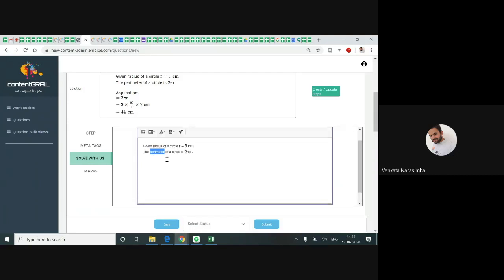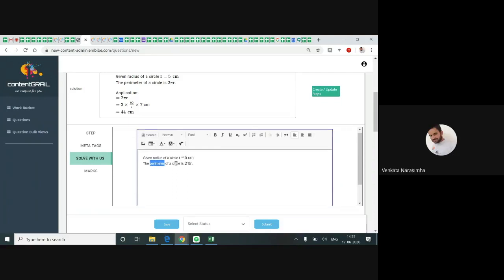This is the way. So the main thing is that you cannot make the direct answer blank. If it is a fill in the blank, or multiple choice, or single choice, the end answer you cannot make blank. Whatever blank you are making, if it is present in the option, you cannot make that blank. You should make a blank from the explanation itself.